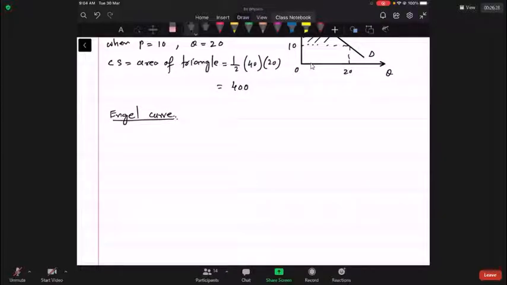If you remember, the demand curve shows the relationship between the price of the product and its quantity demanded. Let me repeat it again. The demand curve shows the relationship between the price of the product and its quantity demanded. On the other hand, demand also depends upon the income level.